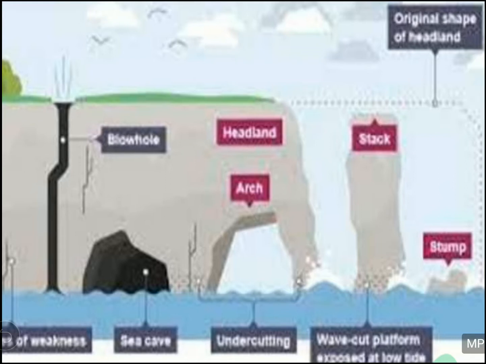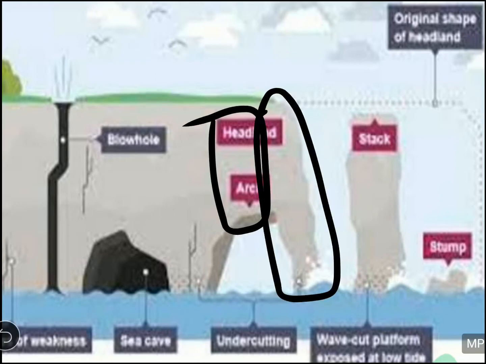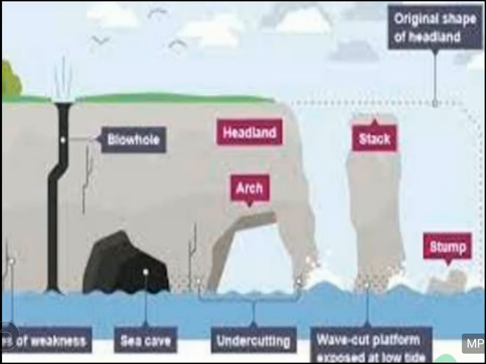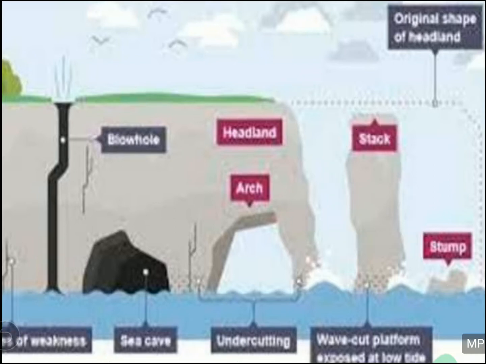Then after some time the back wall of the cave gets eroded. Then the top side of the cave gets eroded, and this structure remains standing separately like this. And this is what is called a stack. And when the stack gets further eroded, this portion gets eroded, then it turns into a stump. So these are the various erosional landforms made in the coastal area.